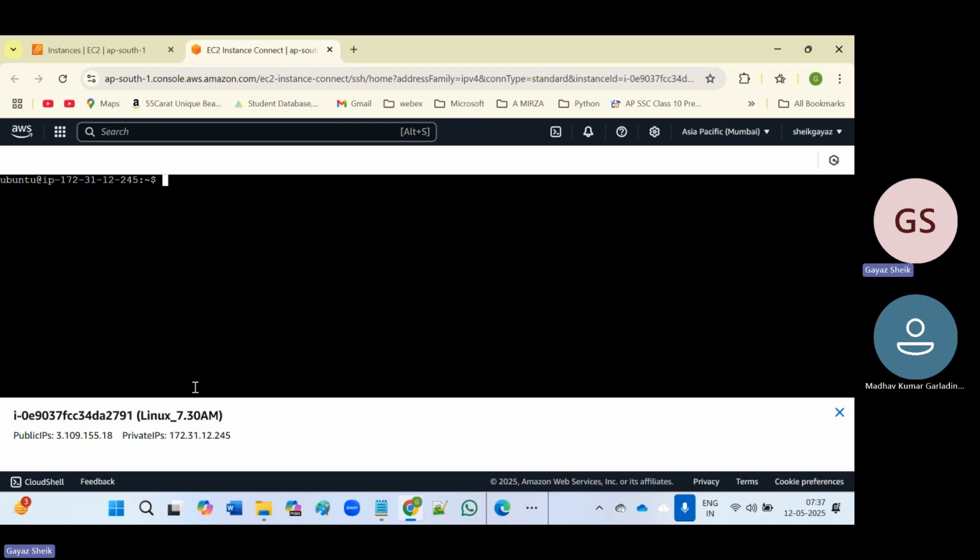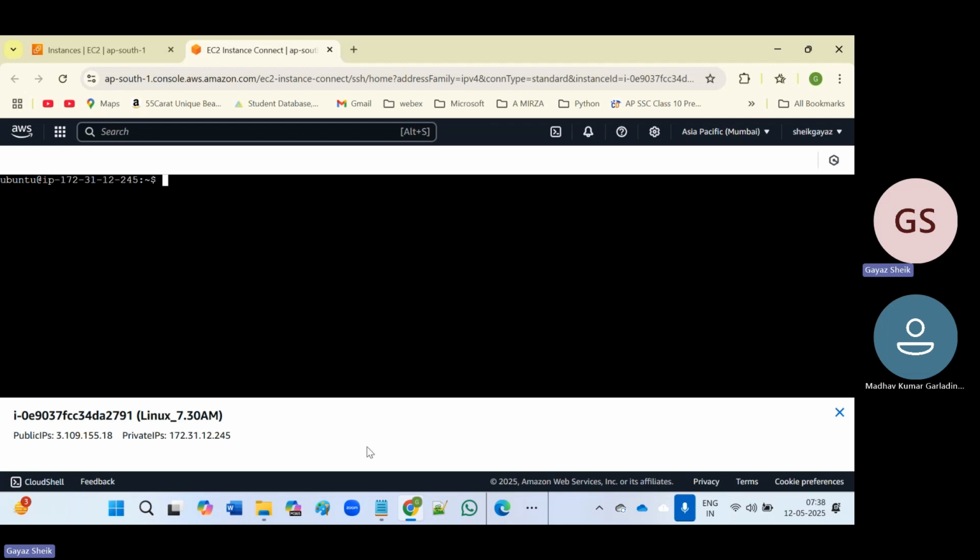But we are not going to prefer this because it is only suitable to execute a few commands and work for 5 to 10 minutes. If you want to do more practice, more work on our Linux machine, then we are not going to prefer this way.